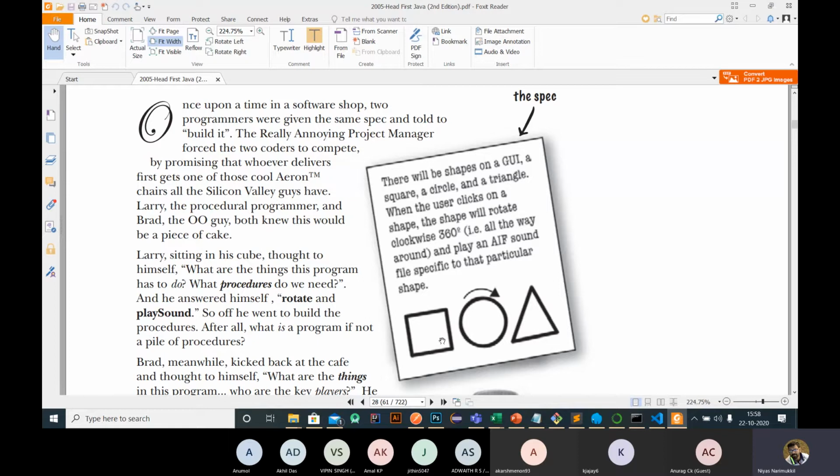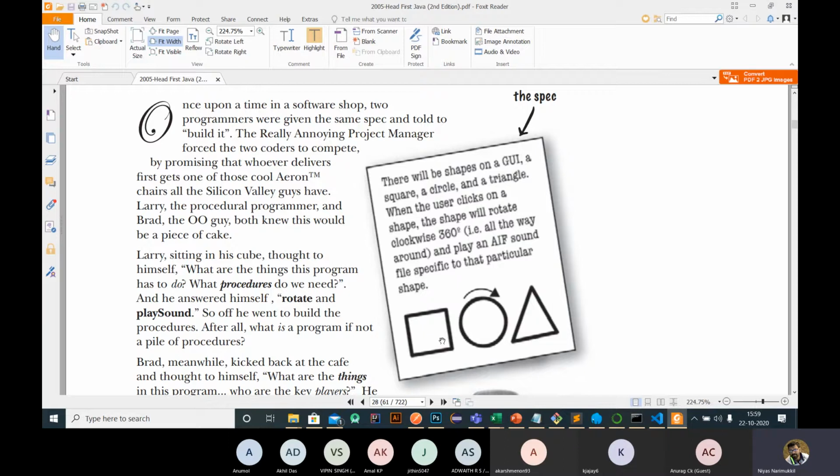The object-oriented programmer needs to create three classes because there are three objects present in our problem domain. Then they have to code the functions inside each object. Inside that object, we again have two functions: one is the rotate function, and the other is the play sound function. So in this competition, in the initial case, which programmer will win?